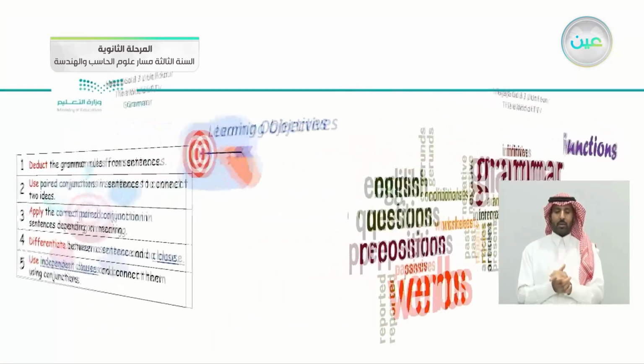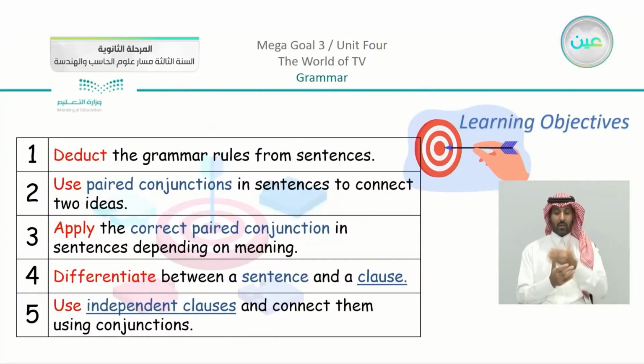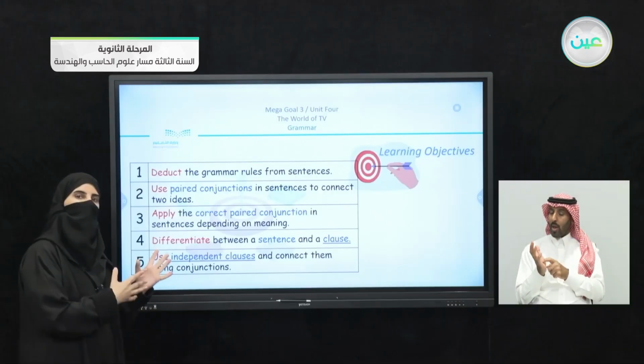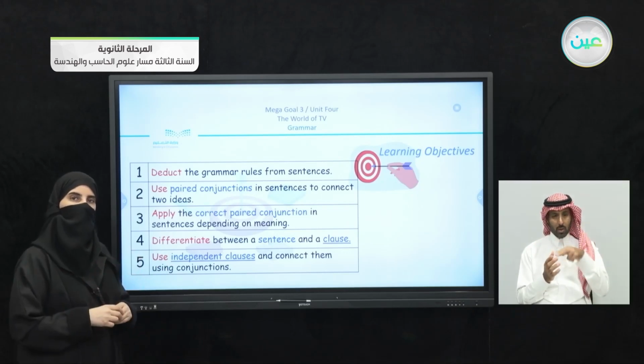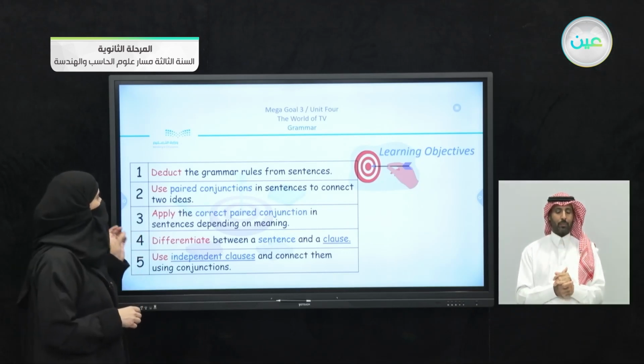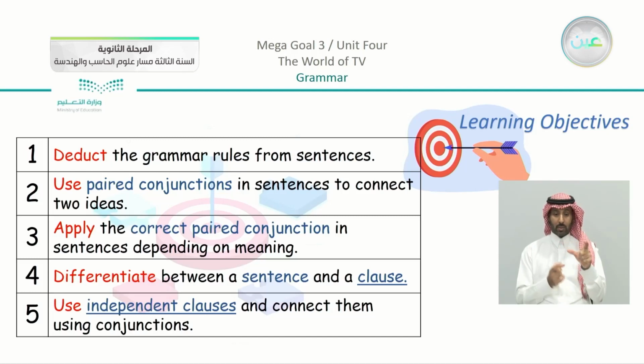So moving on to our objectives, you can see that first of all, we deduce the grammar rules from sentences. This is what we actually did. Now we know what we are going to focus on. Number 2, to use paired conjunctions in sentences to connect two ideas. Notice here, paired, like the ones that I showed you.